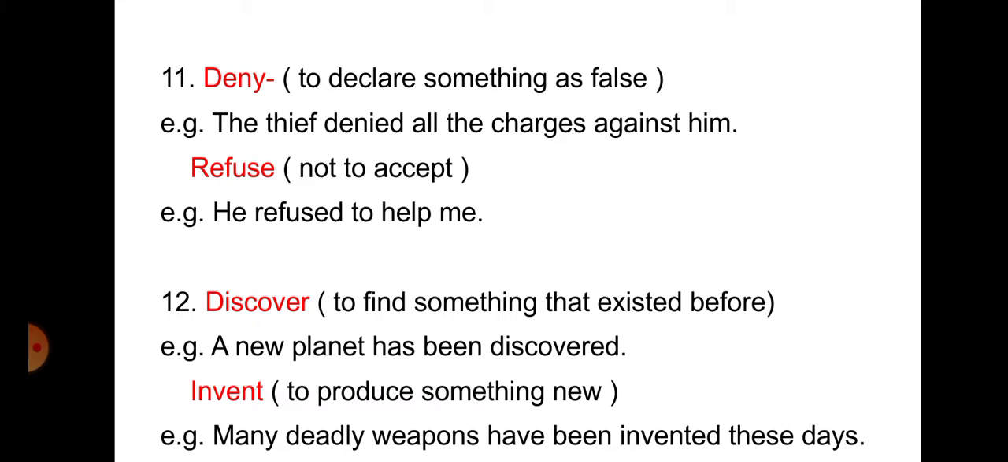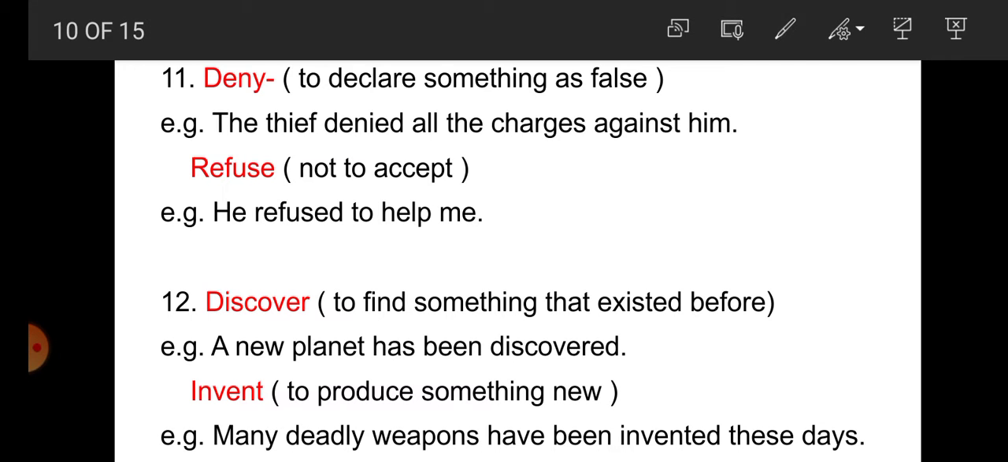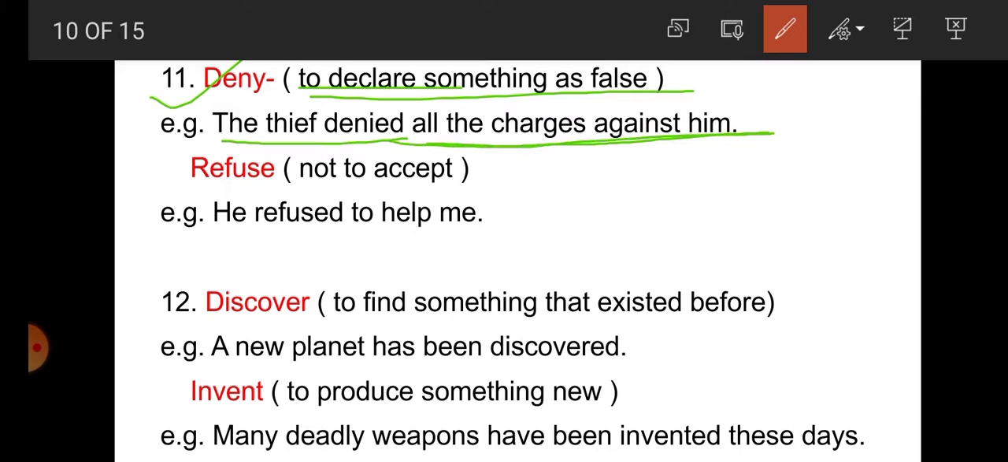Now next one, deny and refuse. Students, so what is the meaning of deny and refuse? Deny and refuse mean to declare something as false or not to accept. So student, where do we use deny? When we have to declare something as false. For example, the thief denied all the charges against him. It means that he is not accepting. That's why denied is used here.